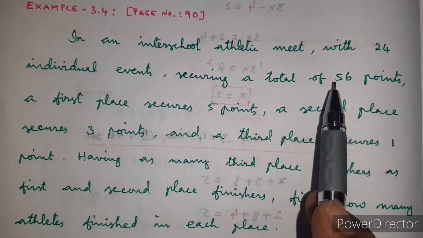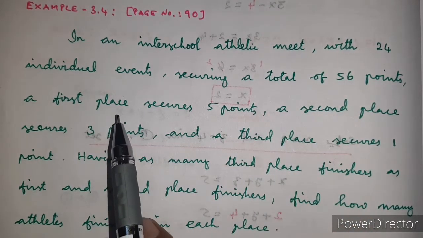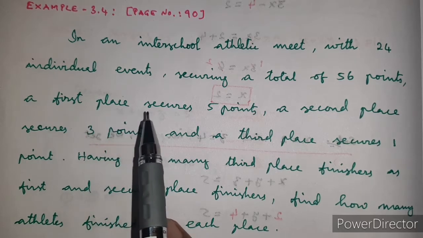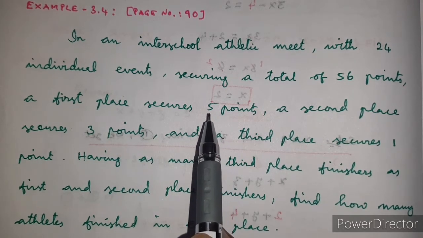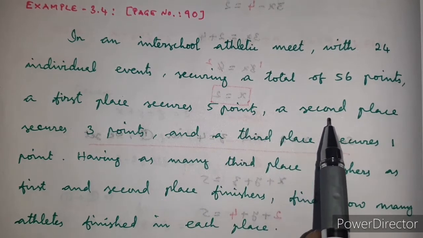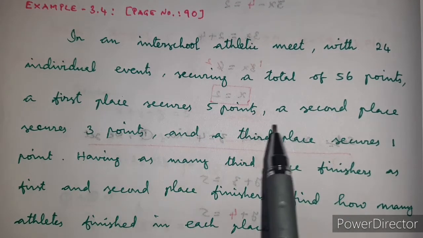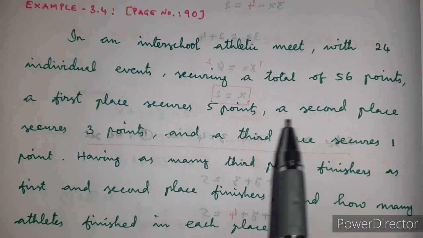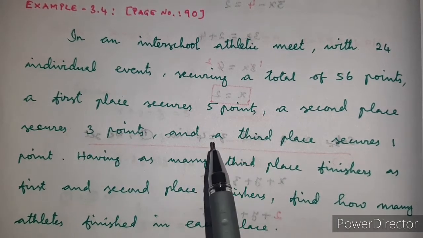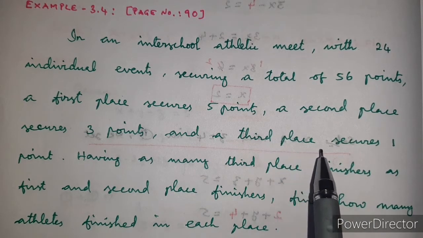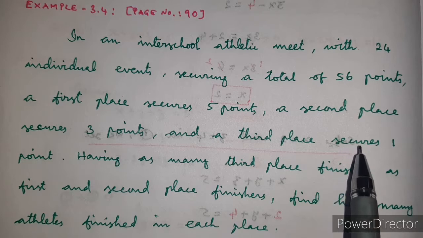So first place secures 5 points, we put first place as x, which means 5 into x, and a second place secures 3 points, we already put second place as y, so this is 3y, and a third place secures 1 point, we put third place as z.